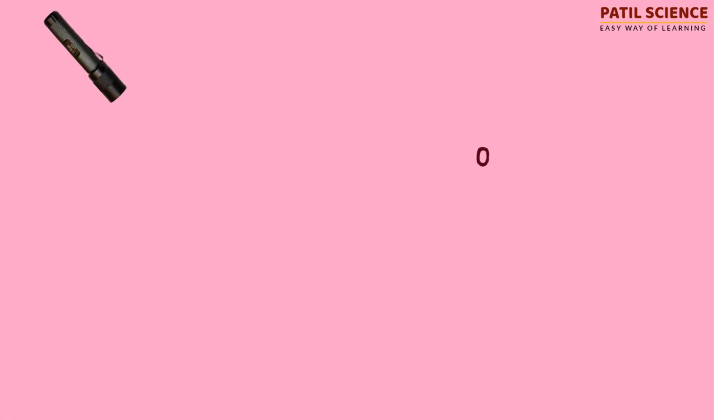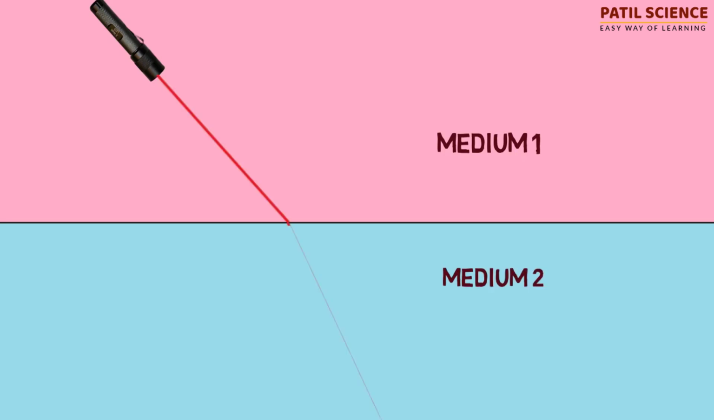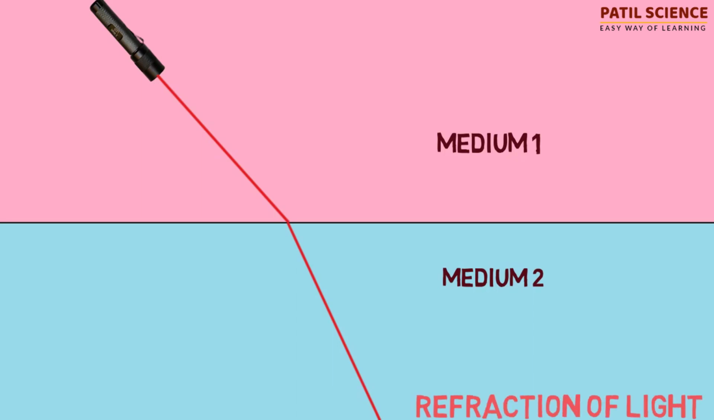When light is passing through only one medium, then it passes along a straight line. When it is passing from medium 1 to medium 2, then the direction of light changes. This change in direction of light is called refraction of light. To understand what is the concept of refraction, click the link above.